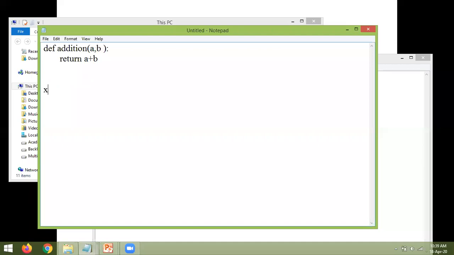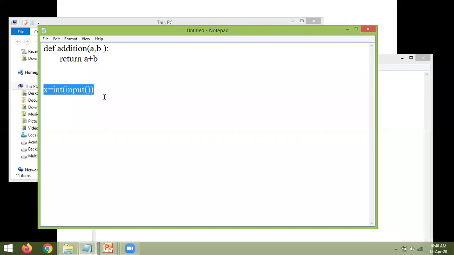I'll take x equal to int of input function. Look at this. By using the input function, I'm taking one value, which is by default a string, and it is converted into int, and that value is stored in x.